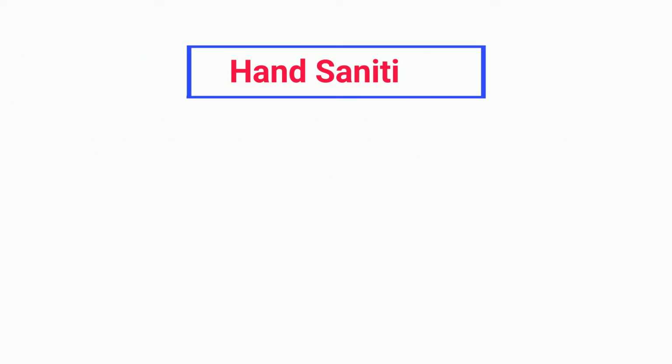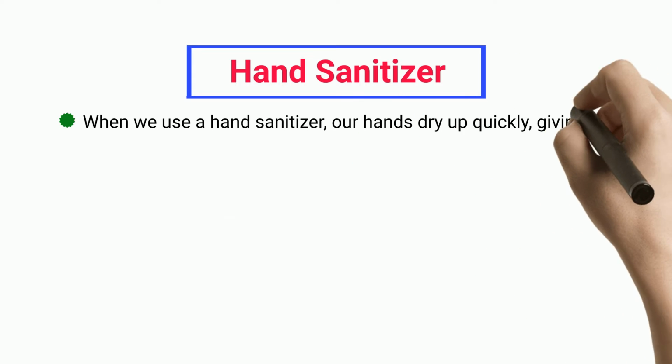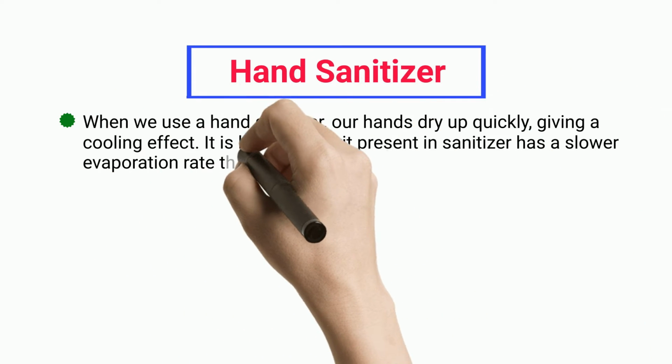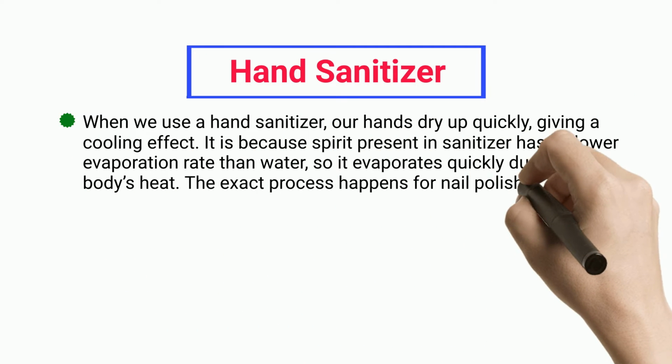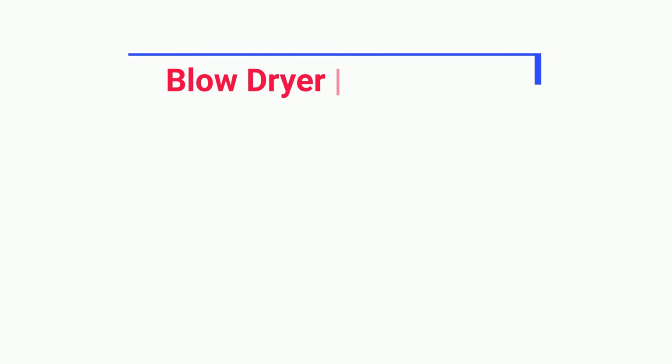Hand sanitizer. When we use a hand sanitizer, our hands dry up quickly, giving a cooling effect. It is because the spirit present in sanitizer has a higher evaporation rate than water, so it evaporates quickly due to your body heat. The exact process happens for nail polish remover. Acetone. Blow dryer, hair dryer.